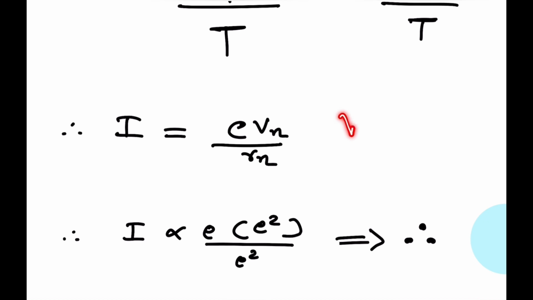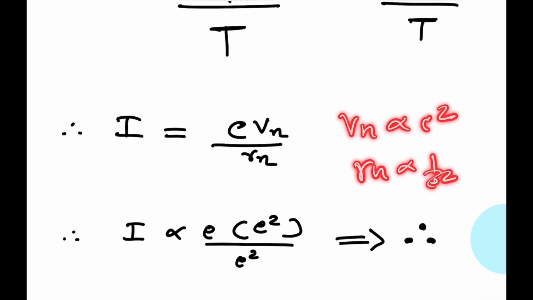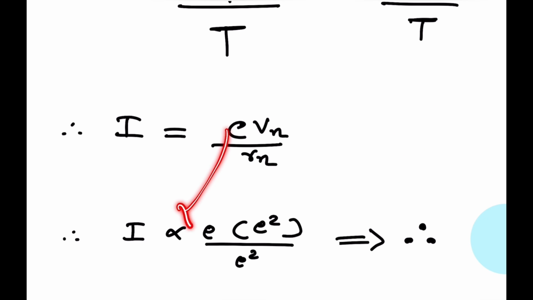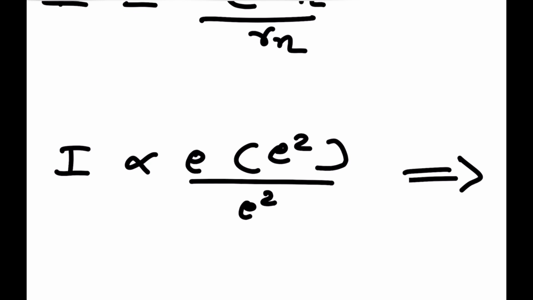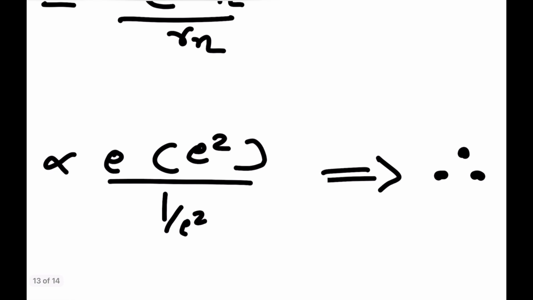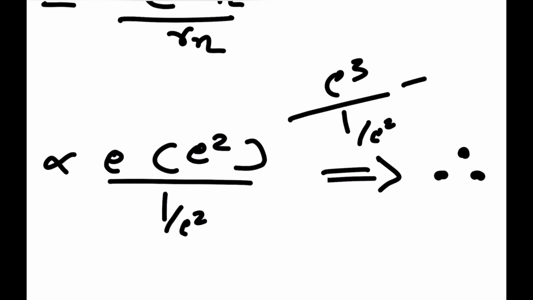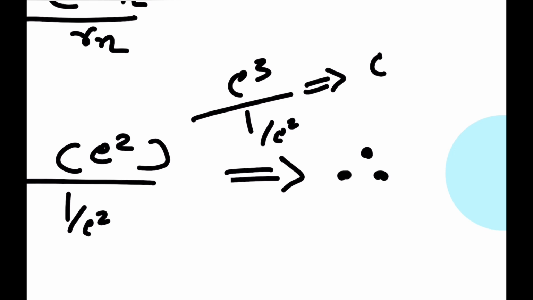In place of Vn, Vn is directly proportional to e square, and Rn is proportional to 1 upon e square. So I is proportional to e as it is, times e square for Vn, and 1 upon e square for Rn, which comes to the numerator as e square. So e has power 3 on the numerator, and it becomes e to the power 5.